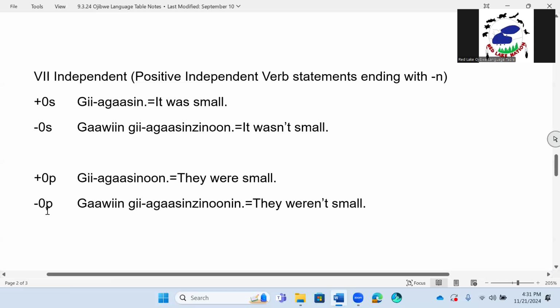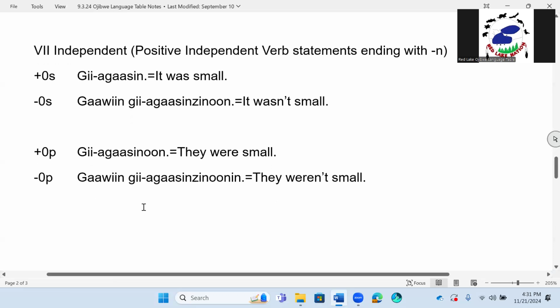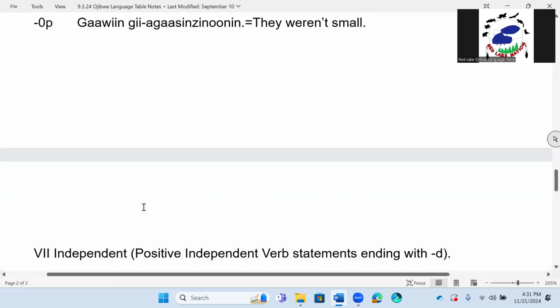Zero, negative zero P, the negative plural of this: gawin gi agasin zinunin. Let me try that again. Gawin gi agasin zinunin. They weren't small. All right, so that was the verb statements ending with N.